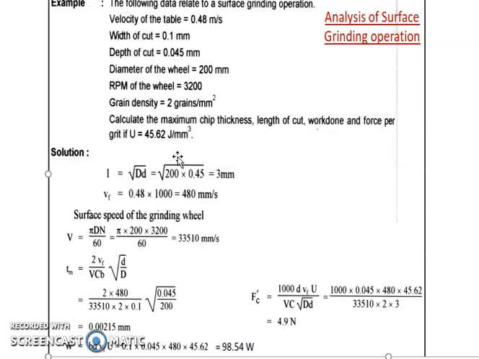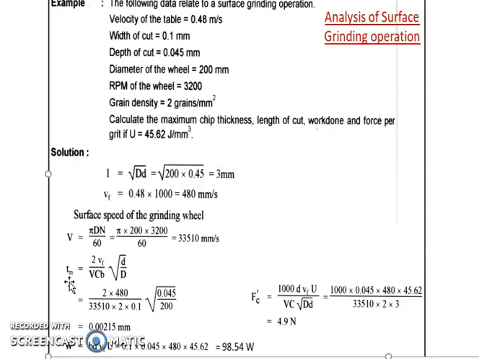First of all, finding the length L, that will be root D into d. We know capital D, the diameter of the wheel, and small d, the depth of cut. Then Vf, the table velocity, is given as 0.4 multiplied by 1000 to convert it into mm per second. Now capital V equals pi D N by 60. We are given D and N, so we can find the surface speed of the grinding wheel. V comes out to be this in mm per second, if we put all the values in mm.